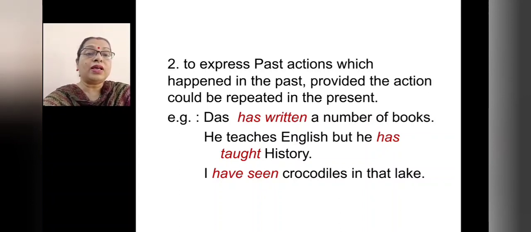So remember, has and the third form, written. He has written a number of books. He might write. Then, he teaches English, but he has taught history. So he might teach English again. And then, I have seen crocodiles in that lake. Have seen. So have plus the third form.